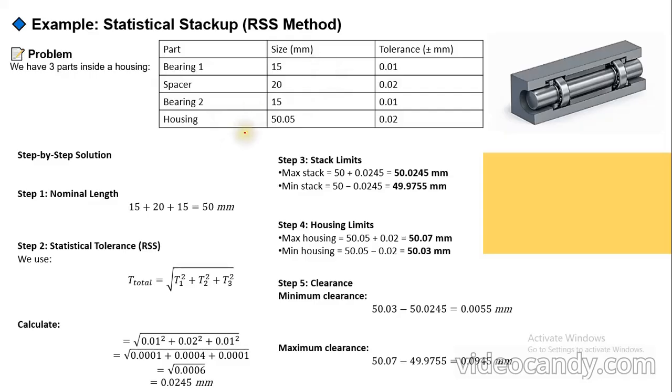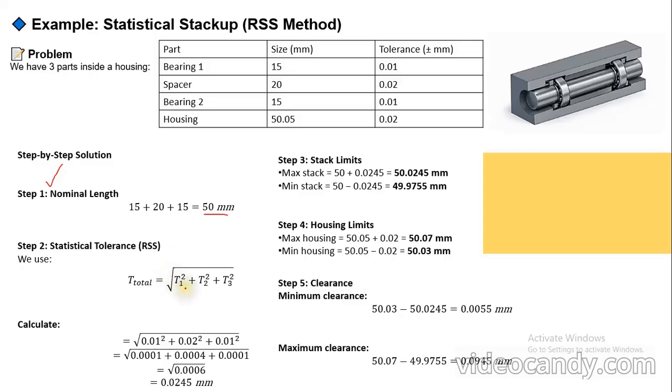Here, what are we doing? First of all, we will see the addition of the nominal lengths, which is step 1. 15 plus 20 plus 15, you will get the value of 50 mm. Now the next one: we are not going to add the tolerances individually, as we did in the previous worst case. Here we are going to find the square of the tolerances, then find the square root.